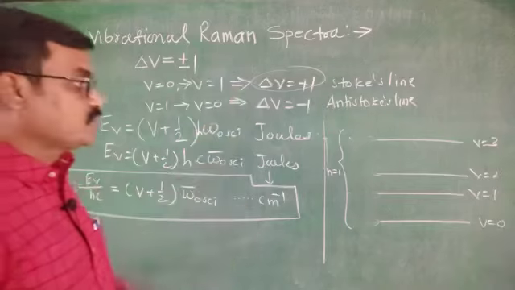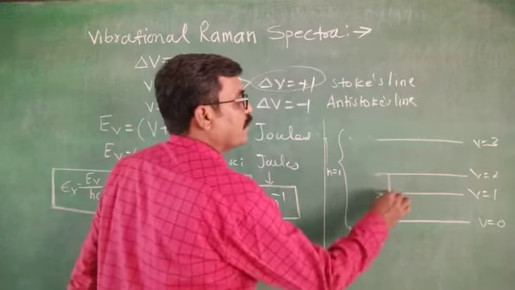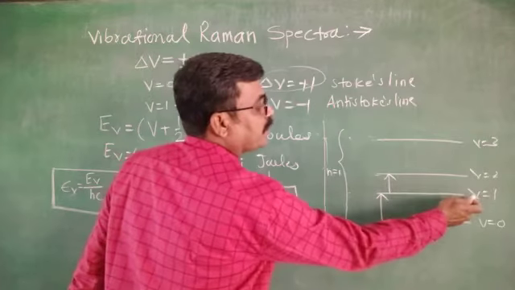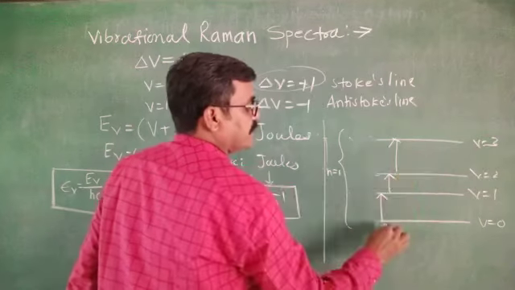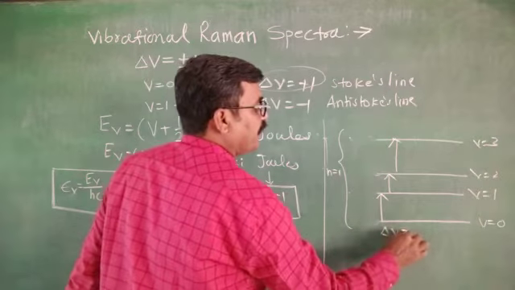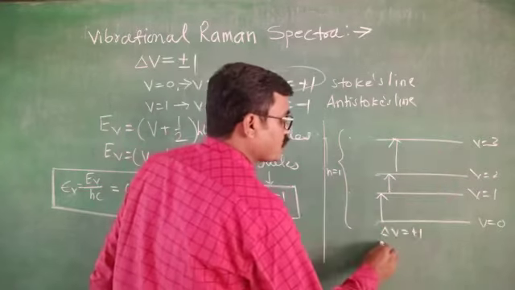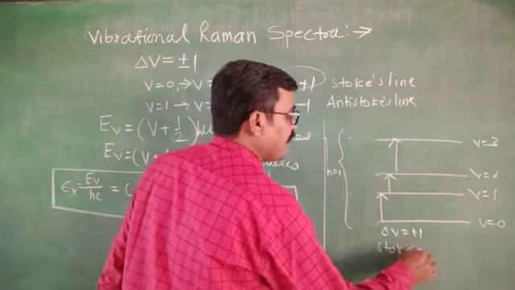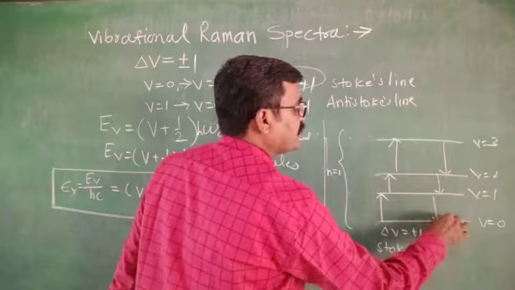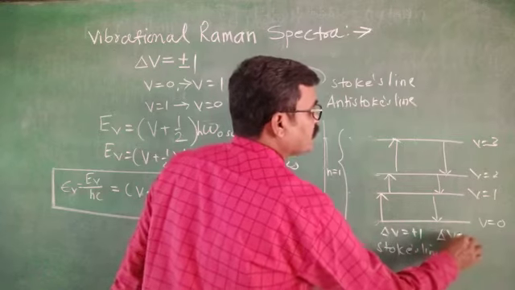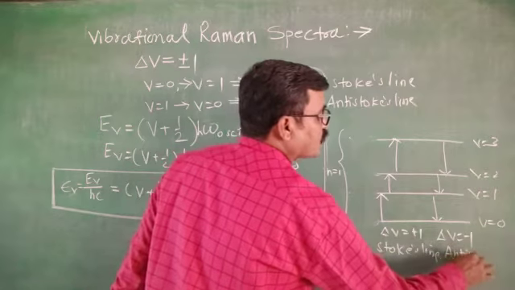Now delta V equals plus 1 means this transition 0 to 1, or 1 to 2, or 2 to 3. This is nothing but delta V equals plus 1, and for such a transition the Stokes lines are obtained. Opposite to this, if such transitions are there, then delta V equals minus 1, and you get the anti-Stokes lines.